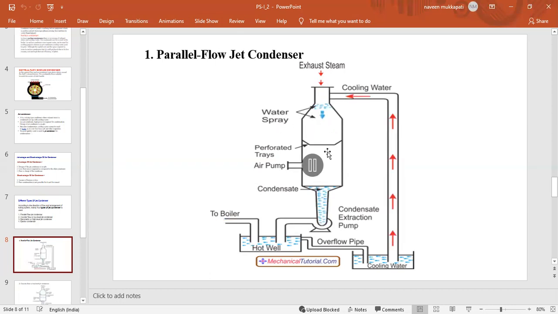Then the steam is converted into liquid form, and that condensate goes out to the hot well and then to the boilers. This is the parallel flow type of jet condenser.